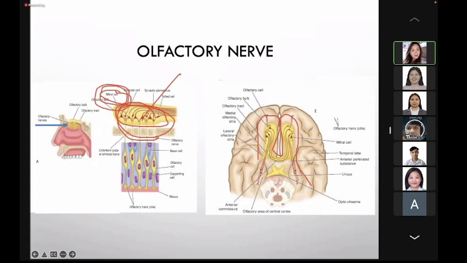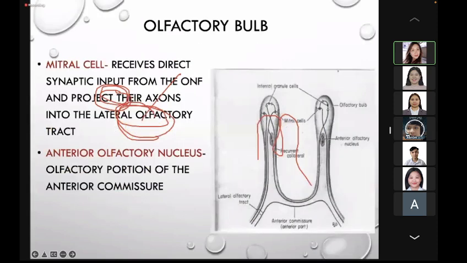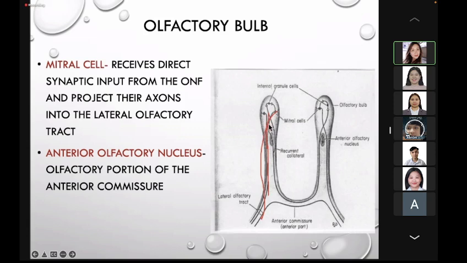From the cribriform plate, the olfactory nerve fibers synapse with the mitral cells of the olfactory bulb. The mitral cells give out fibers on the same, or ipsilateral, side as the lateral olfactory tract.